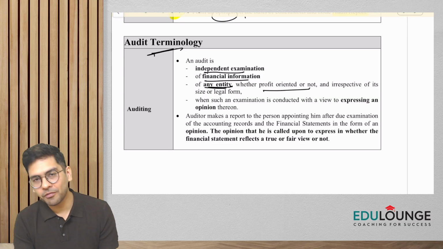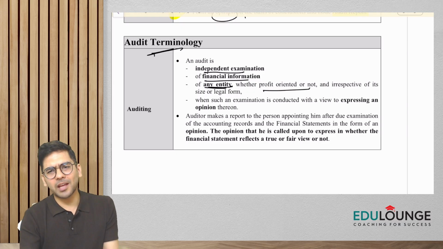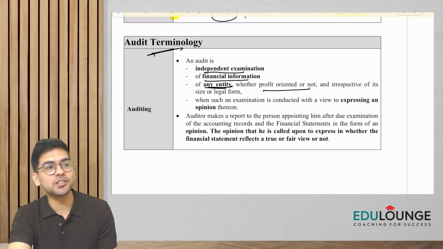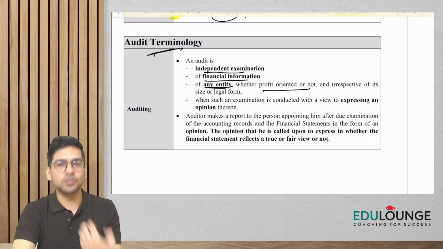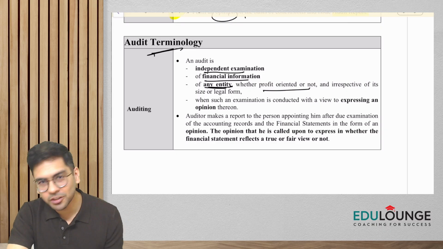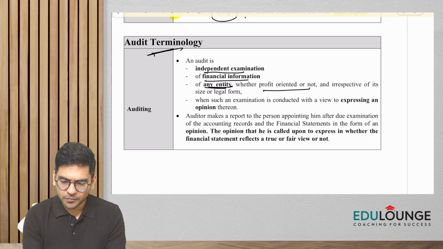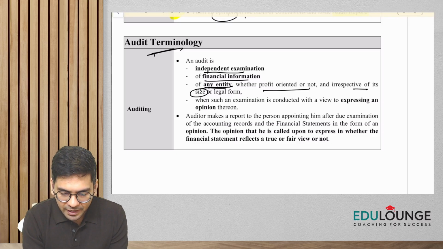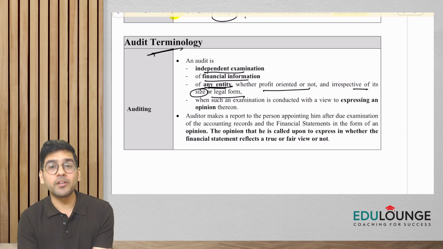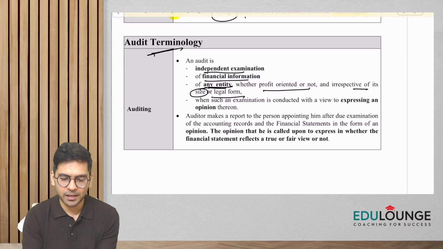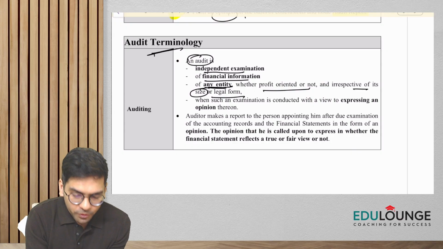It can be a non-profit making entity. And when I say profit making, it can be a company, it can be an LLP, it can be a partnership firm, it can be a sole proprietorship, it can be a trust, it can be a society, it can be an association of persons. So it can be any entity, irrespective of its size or legal form, which I've already discussed. It can be a small company, a big company, any organization.